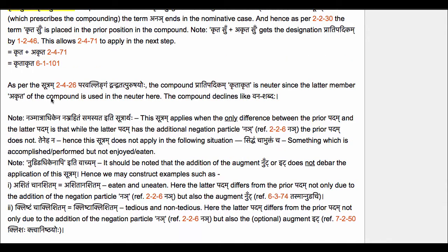At this point 6-3-74 applies to attach the augment nut at the beginning of ashita. So we now get nut ashita equals anashita. So this uttarapadam anashita differs from the purvapadam ashita not only by the fact that it contains the negation particle nyai, but also by the fact that it contains the augment nut.